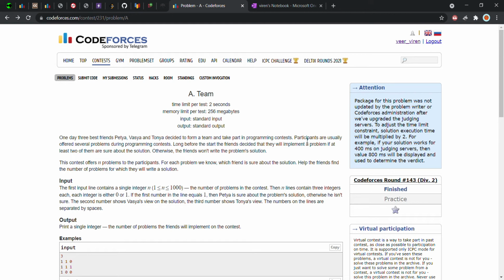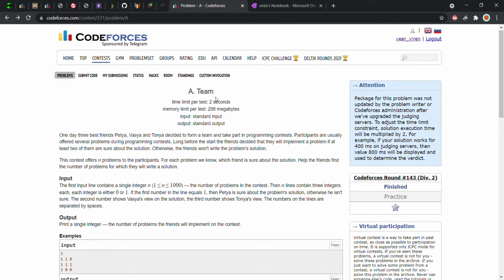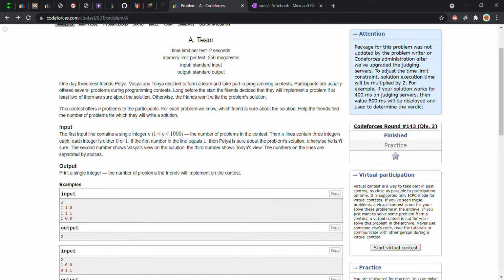Hi, this side Viren. Today we are going to discuss Codeforces problem of Round 143, specially Round 4 made for Div 2, and the problem name is Dev, the first problem of this contest. So yeah, let's start our discussion.